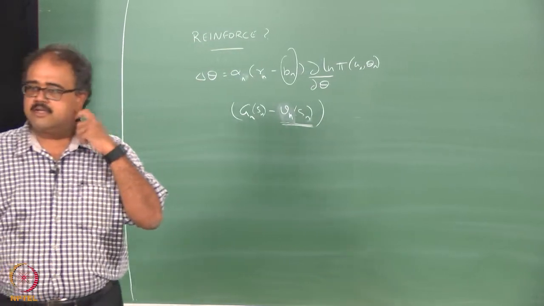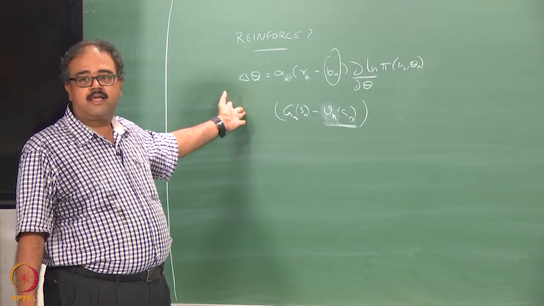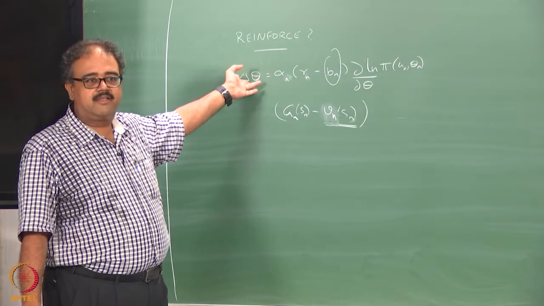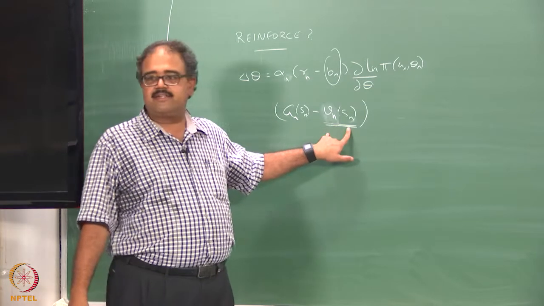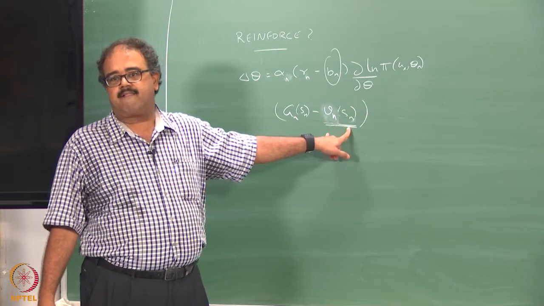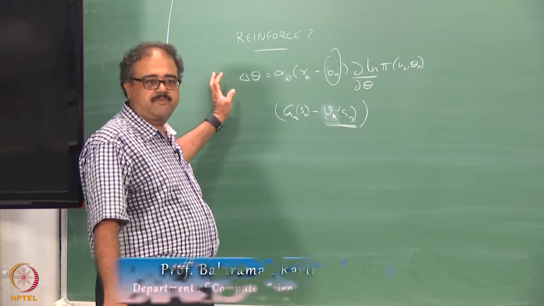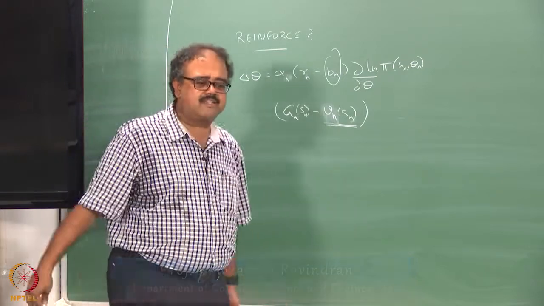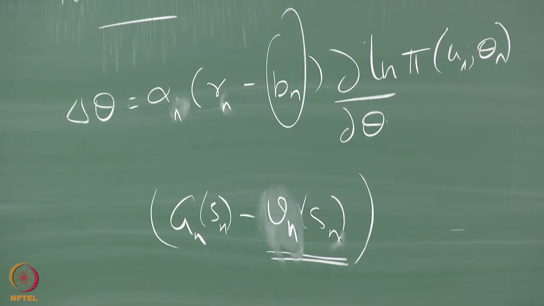But nothing else has changed. I am still solving for the policy parameters, but in the evaluation I am using a value function.